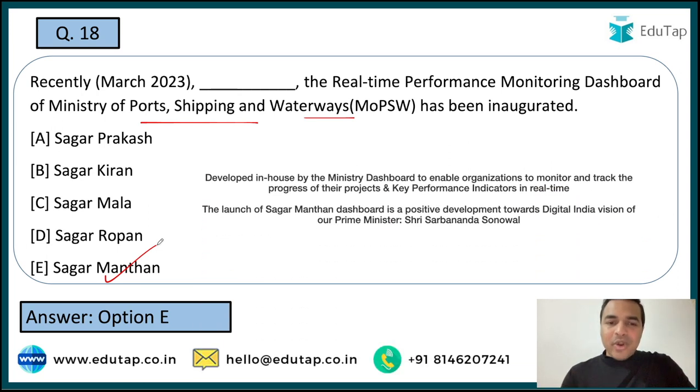So guys, here is another important piece of information: this particular dashboard is going to enable organizations to monitor and track the progress of their projects. See guys, जो भी हमारी ऑर्गेनाइजेशंस है उनको ये यहाँ पर एनेबल करेगा कि वो अपने प्रोजेक्ट्स की जो प्रोग्रेस है उसको ट्रैक कर सकें और साथ में की परफॉर्मेंस इंडिकेटर्स क्या है रियल टाइम में उनको ट्रैक कर सके, so that they can improve and work on enhancing their performance levels.